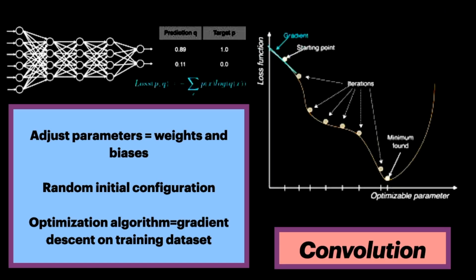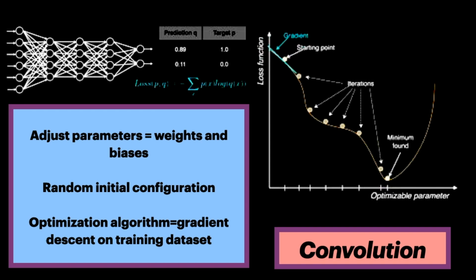Here is the learning process. Weights used by artificial neurons amount to millions, billions of parameters within a deep neural network. These parameters, which are randomly initialized, are then progressively adjusted via an optimization algorithm called gradient descent.